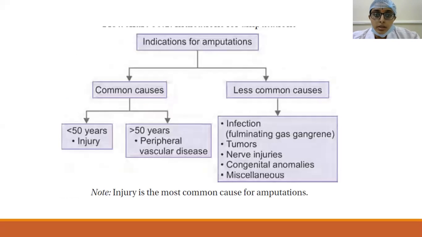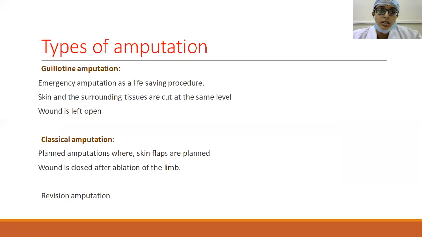So here you can see, coming to the indications of amputations, the most common causes are injury in people less than 50 years and peripheral vascular diseases in people more than 50 years. And the less common causes are infection, tumors, congenital anomalies, and other things, as we have discussed just earlier.